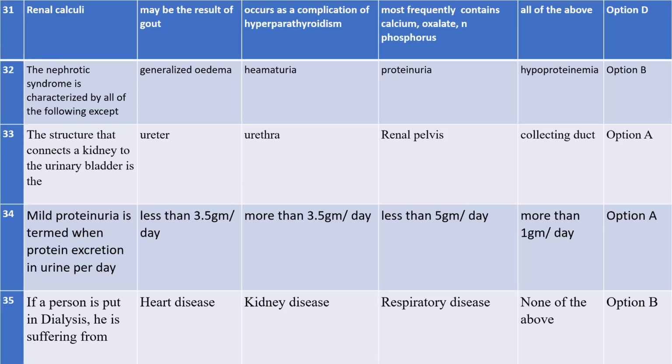This is similar to the previous questions. You already know this answer. Nephrotic syndrome is characterized by all of the following except. Just the options are changed. Tell me the answer. Hematuria. Because in a nephrotic patient you will find edema, proteinuria, hypoproteinemia, but you won't find hematuria in the characteristic features, that is, in the definition. So option B is the correct answer.